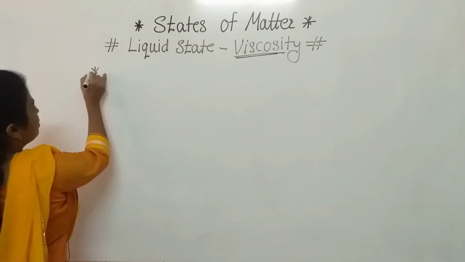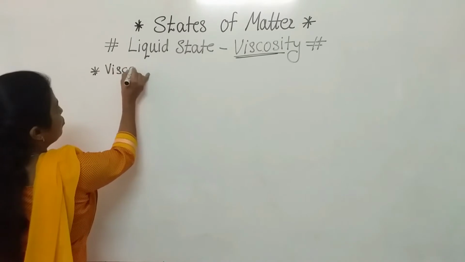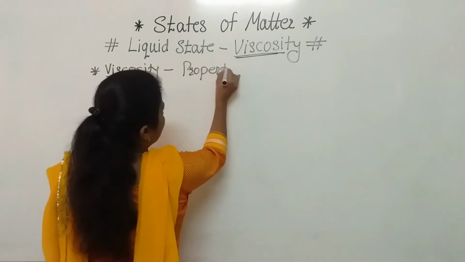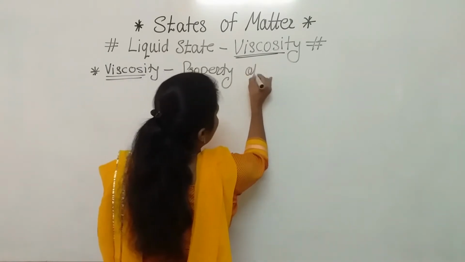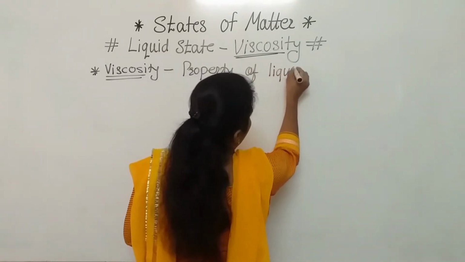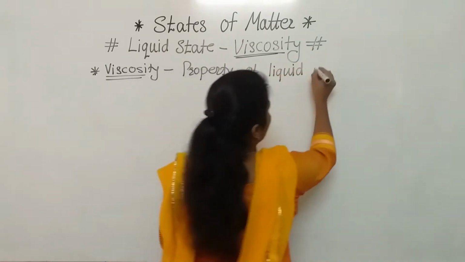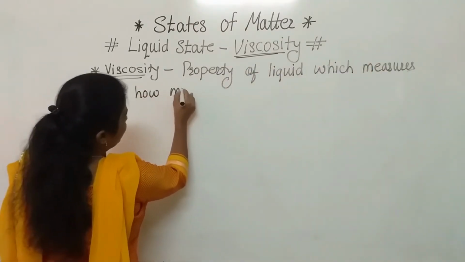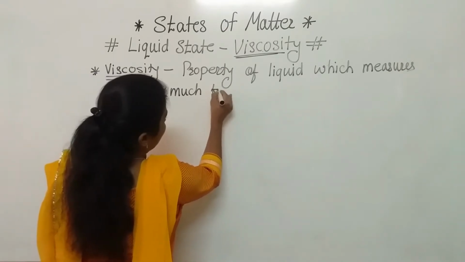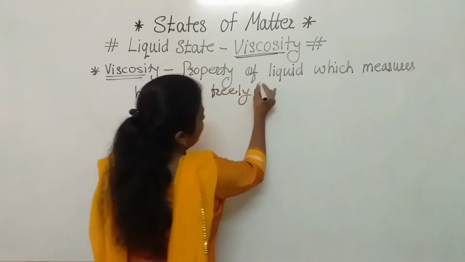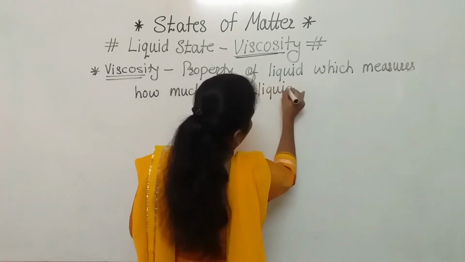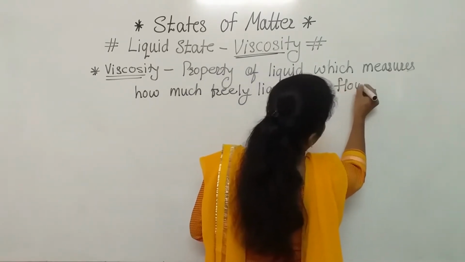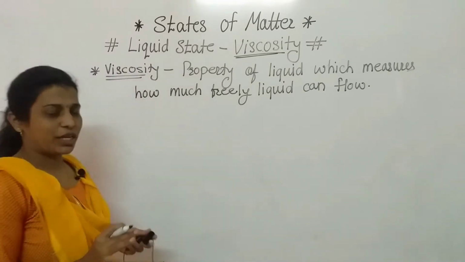So in short we will write here what is meant by viscosity. Viscosity is the property of liquid which measures how freely liquid can flow. How freely a liquid can flow. So this is nothing but viscosity. Generally we can say that.